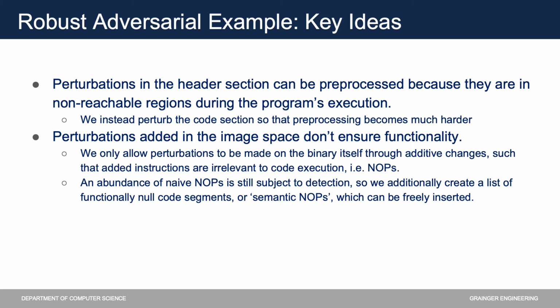Additionally, to avoid no-op detection, we construct a dataset of instruction sequences that do not cause any functional change. We call these semantic no-ops. These will then be used to perturb the image and can be easily inserted without being detected.